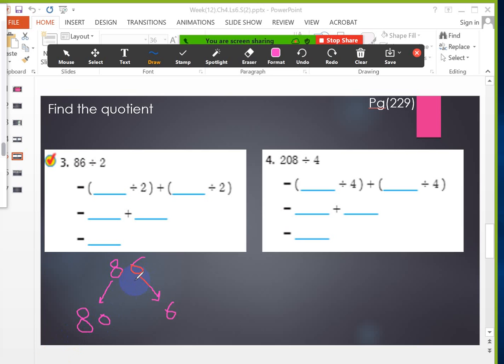And I will take the 6 in the ones digit, so it will be 6. Can I use those numbers? Yes, because both numbers are able to divide on 2.